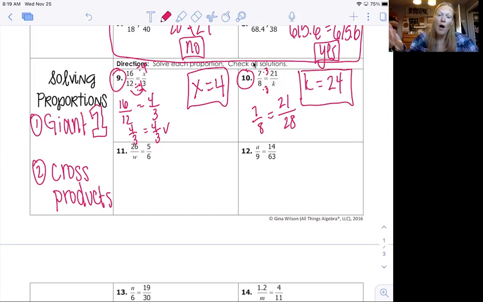Okay, look at number 11. I do not know how to turn 5 into 26. So the giant 1 method has its limits. We've reached them. So now we're going to do cross products. So we're going to do 5 times w, and we just write 5w equals, and then we're going to do 6 times 26.